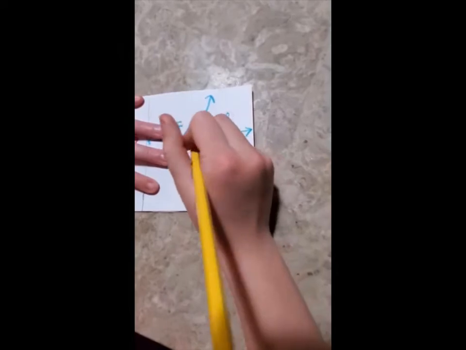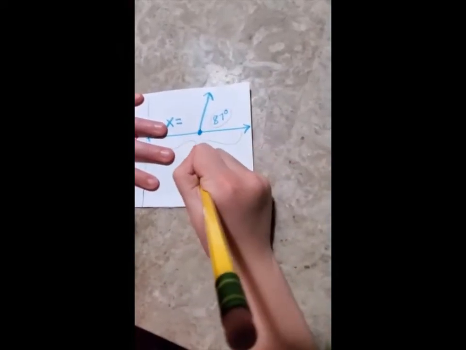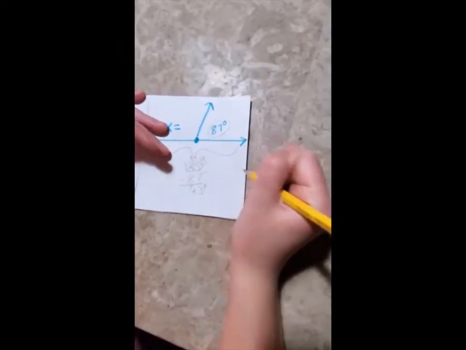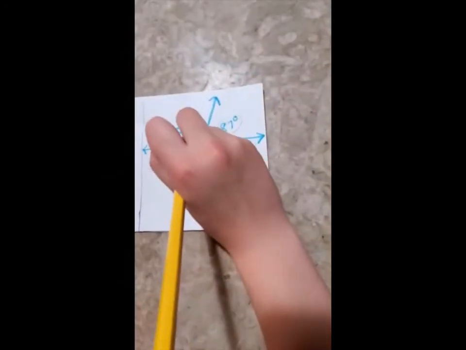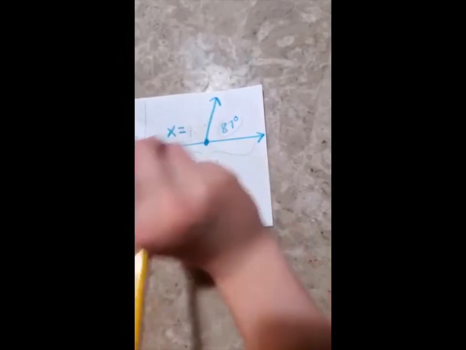This becomes a 3, and this is a 9. So we get 93 degrees. So our x is equal to 93 degrees.